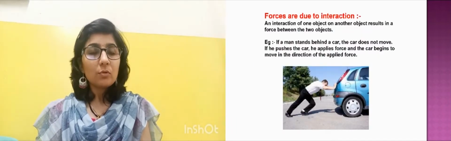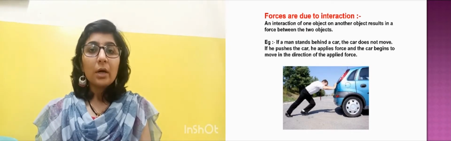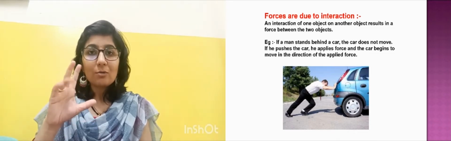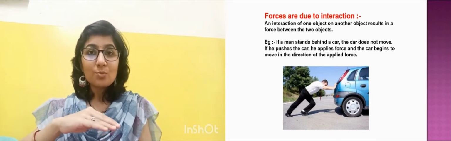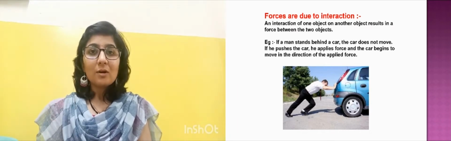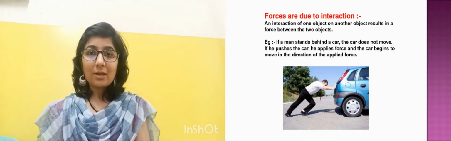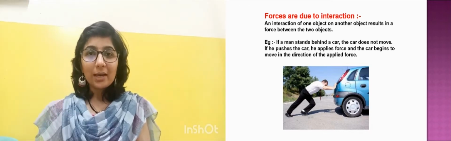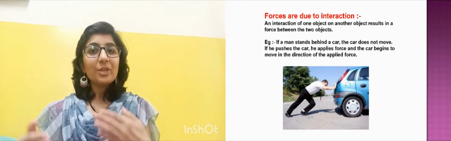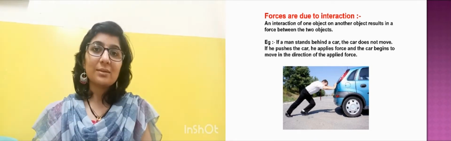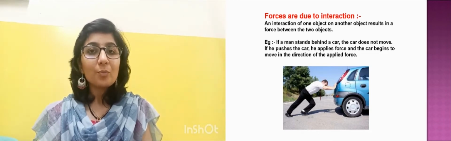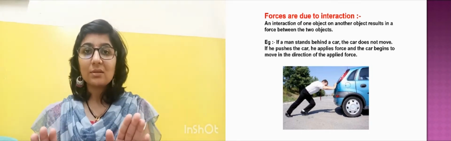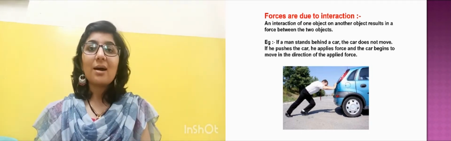Now see, for the force to be applied, you need to interact with the object. It is like a magician, ऐसे कुछ किया और कुछ हो गया, कुछ हिल गया. I'm just moving my hand. Suppose एक person है, he is standing at the back side of a car, वो बस खड़ा है और ऐसे नज़रों से उसने कार को आगे कर दिया. No. So what we need to do, we need to interact. Interaction होना चाहिए. If you want to push the car, if you want to move the car in forward direction, what will you do? You will have to touch it and you will have to push that car, then the car will move, right?